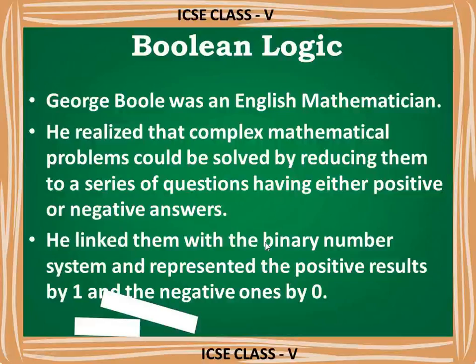This theory of Boolean logic became the fundamental principle for the design of computer circuitry.